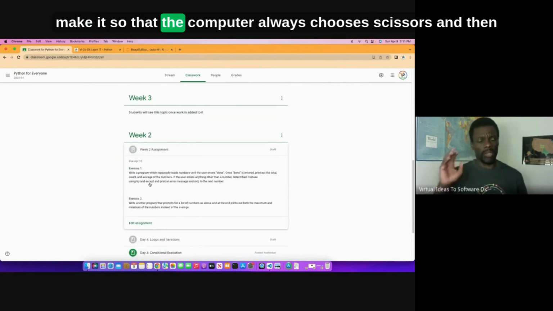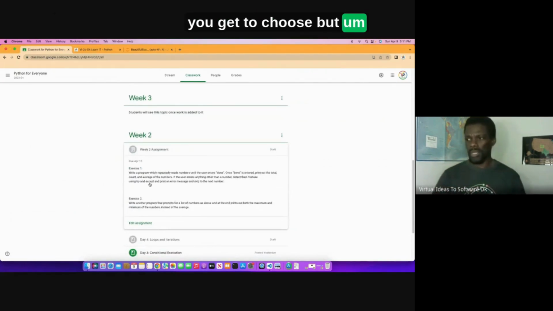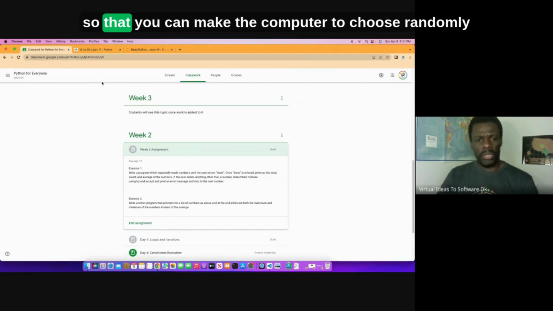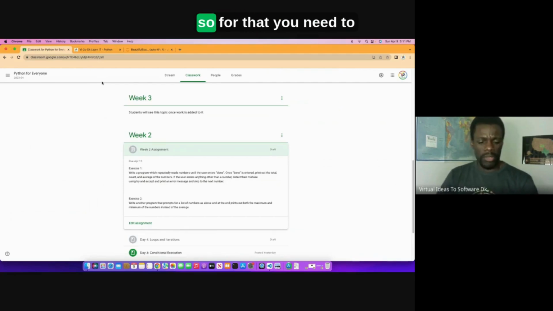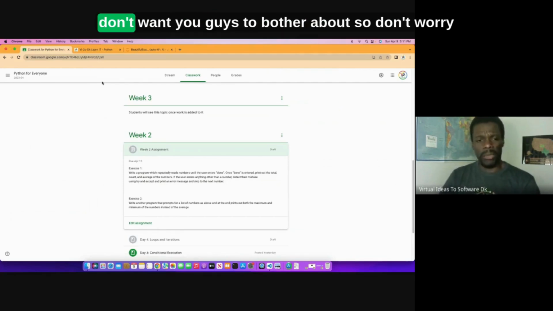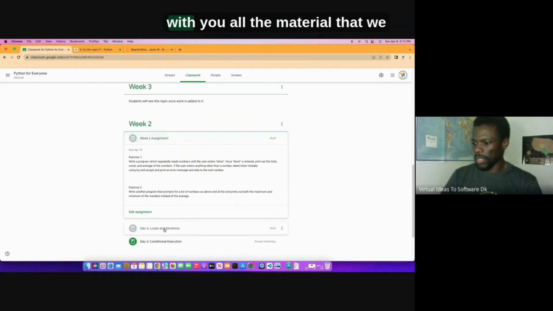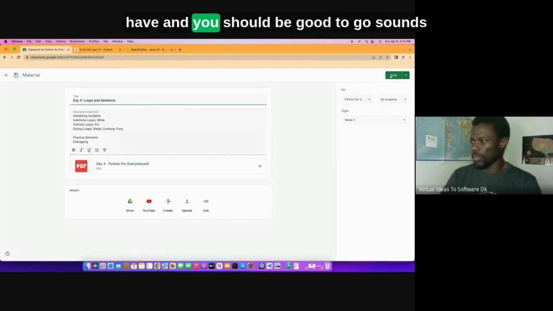You can make it so that the computer always chooses scissors and then you get to choose. But I'll set it up. After that, when we get back, I'll figure out a way to share with you so that you can make the computer choose randomly. For that, you need to add a particular library, which I don't want you guys to bother about, so don't worry about it for now. Everything should be okay. Let me go ahead and share with you all the material that we have, and you should be good to go.